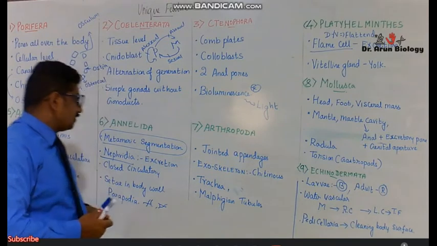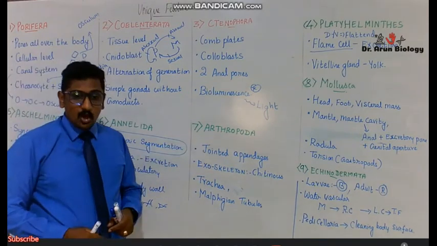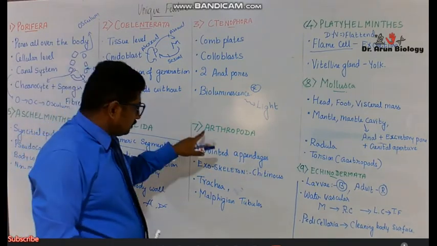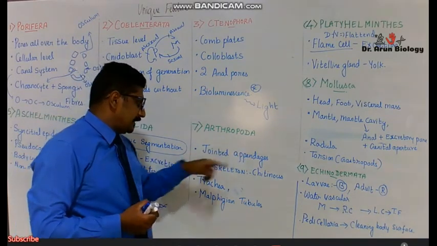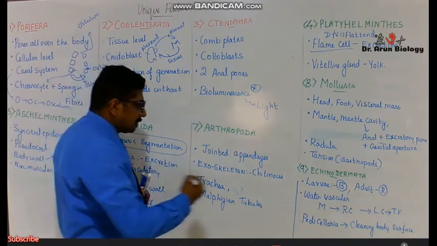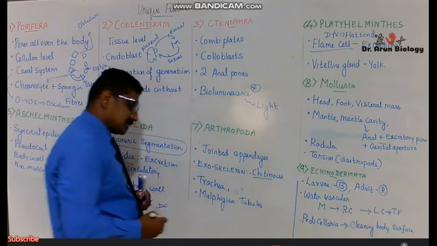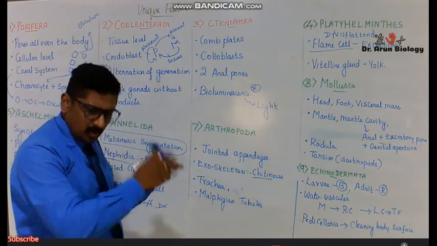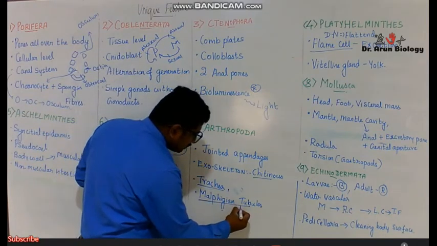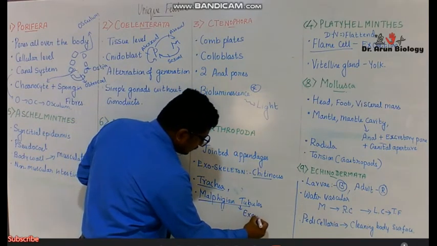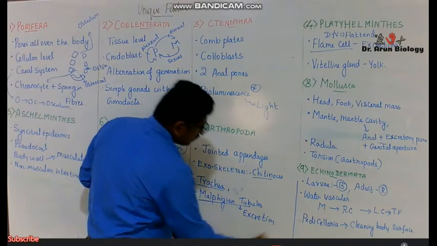And next we have Arthropoda. Arthro means jointed, podos means legs. They have jointed appendages. The exoskeleton is made up of chitin. They have tracheae, which are used for respiration. There are a lot of respiratory structures, but the important one is tracheae, and they have Malpighian tubules, which help in excretion. This is a unique feature.